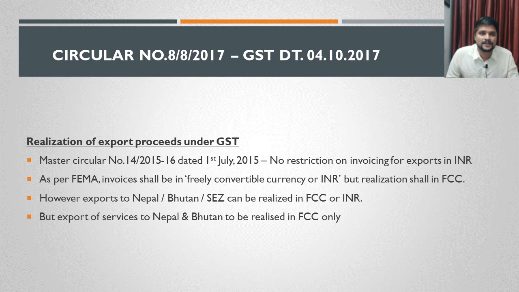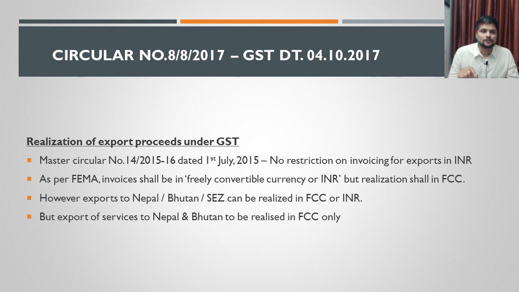I will make it simple here. I can divide exports into two categories. One is export to Nepal or Bhutan. Second category is export to SEZ unit. Under the first category, Nepal or Bhutan, the export I am making is divided into two: export of goods and export of services.